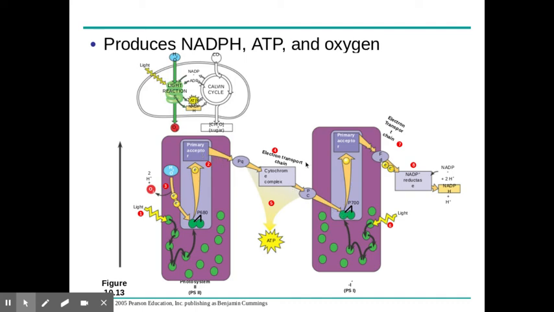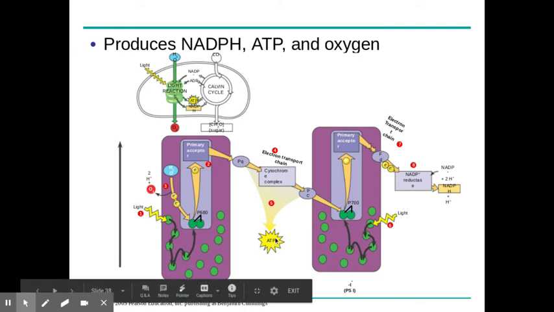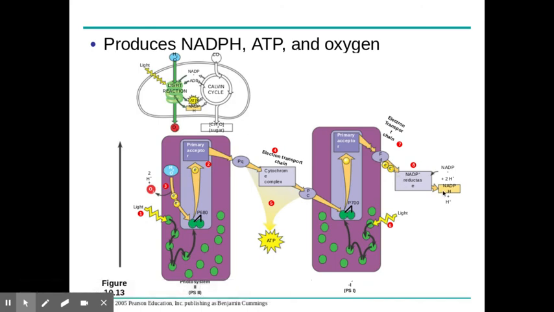The electron transport chain's main job is going to be to create ATP. In photosystem 1, again, light will come in, we'll funnel it to chlorophyll A, boost that electron again, and over here we're going to create NADPH. So again, those are the two main things that we're going to create, ATP and NADPH. These are light reactions. How do I know that? Because we're using light.